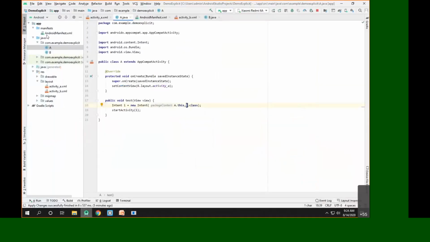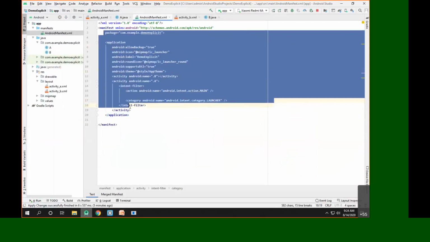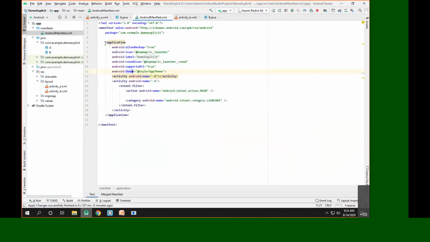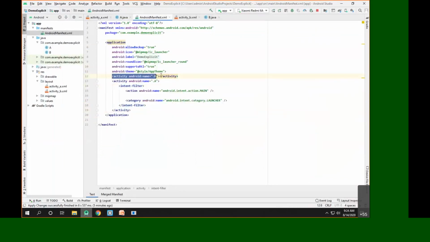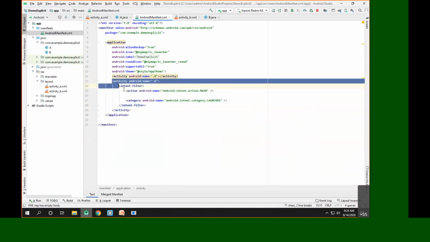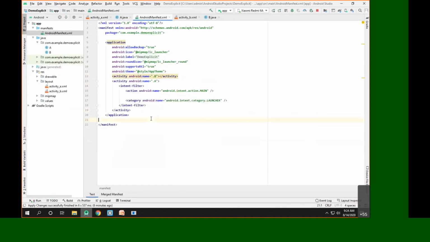If I scan the manifest file, you can see we have the application tag, and inside the application tag we have something called the activity tag. Depending upon the activity tag, the Android OS will come to know whether any activity is present in the application or not.